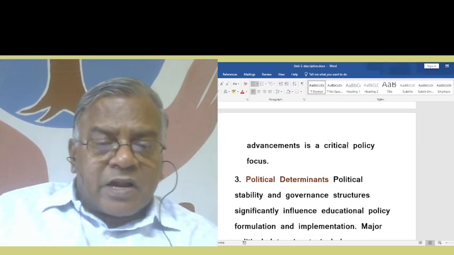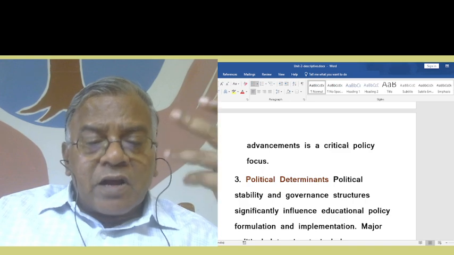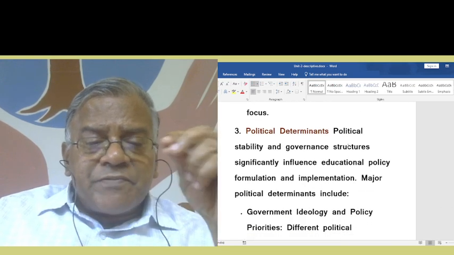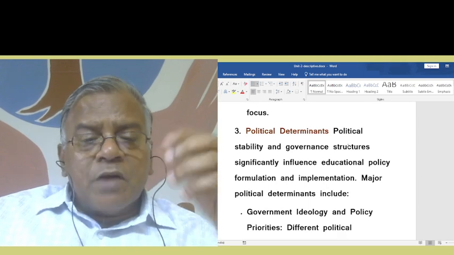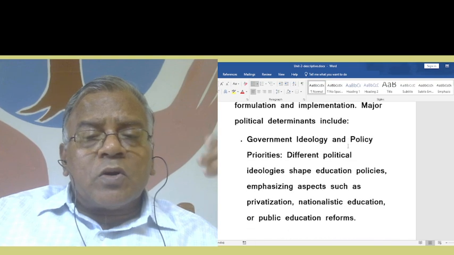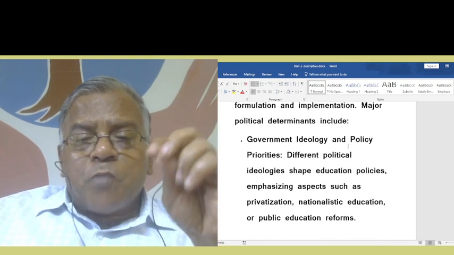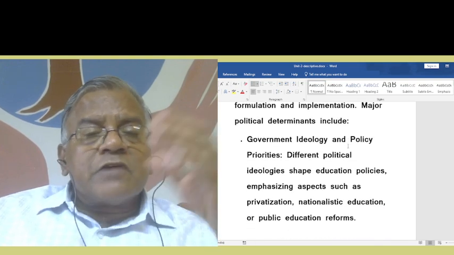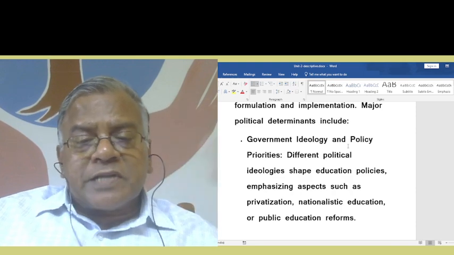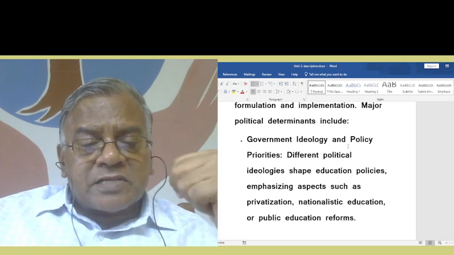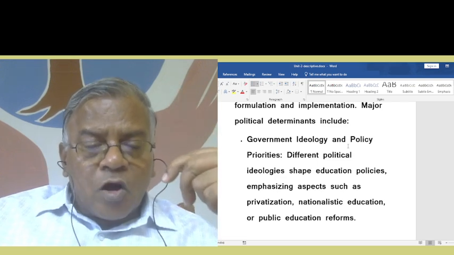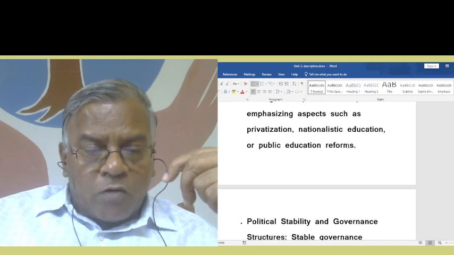Then political determinants. Political stability and governance structures significantly influence educational policy formulation and implementation. Major political determinants include government ideology and policy priorities. Different political ideologies shape education policies, emphasizing aspects such as privatization, nationalistic education, or public education reforms.